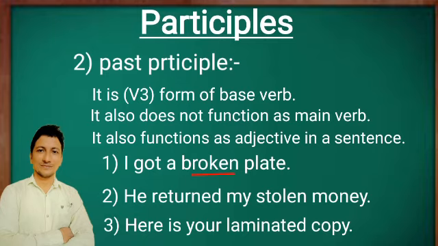In the second example, "returned" is the second form and main verb. And in the same sentence, "stolen" is the third form of steal. It is telling us more about "money," and money is a noun in the sentence. That's why in the second example, "stolen" is modifying "money," which is a noun. That's why it is a past participle in the second example. I hope you will definitely guess which is the past participle in the last example. Yes, you have guessed well. "Laminated" is the past participle in the third example, and it is modifying "copy," which is a noun in the sentence. I hope you are understanding the topic very well.